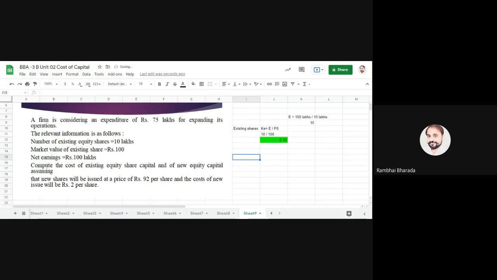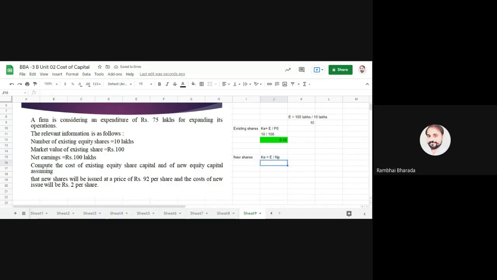Same we need to find for the new shares. Formula remains same. KE is equal to E divided by NP. Here see, is price given to you or issue price given to you for the new shares? For the new shares, see the last line: is market value given to you or issue price? So here we have issue price. So issue price means NP. Very simple.